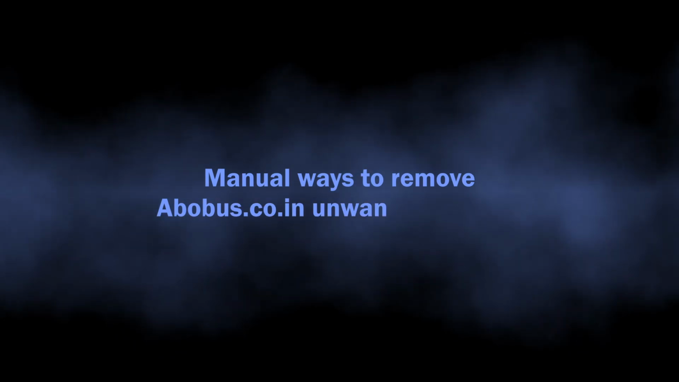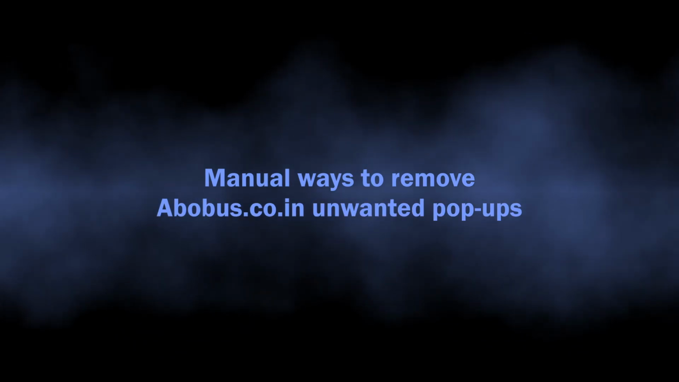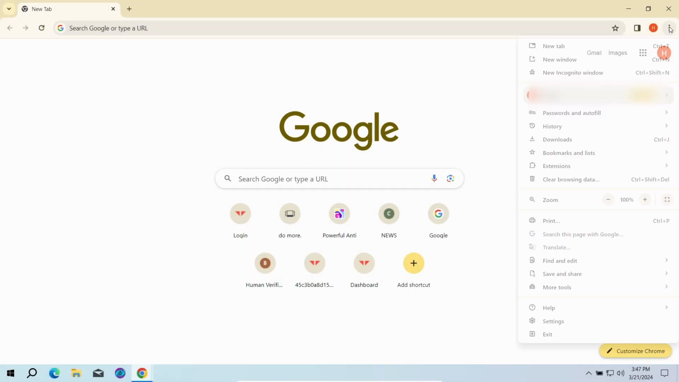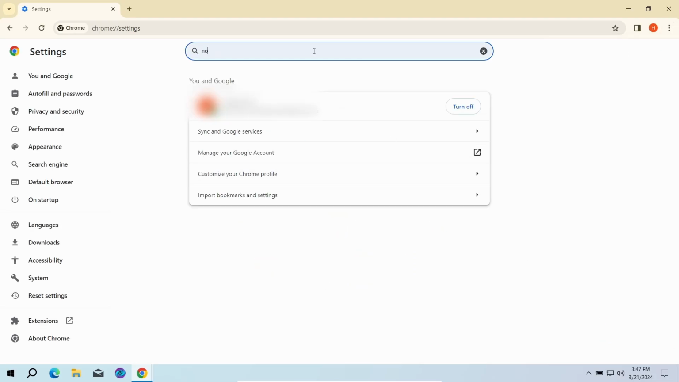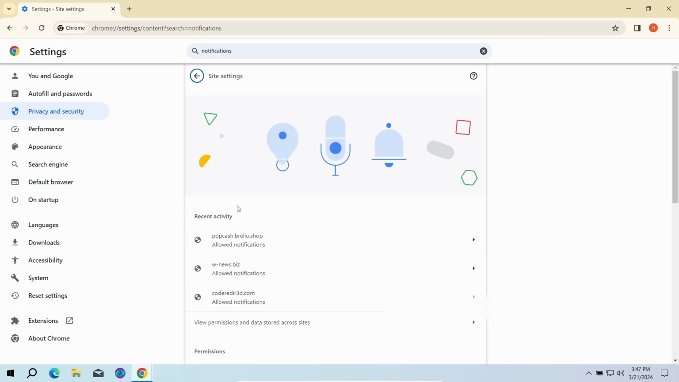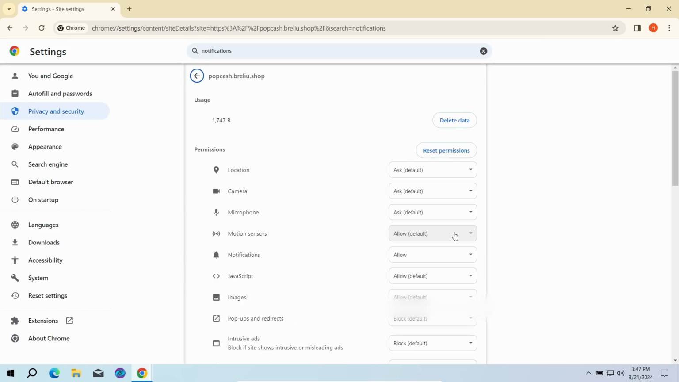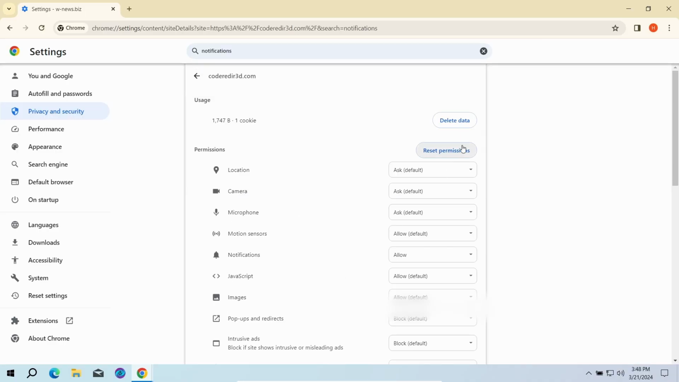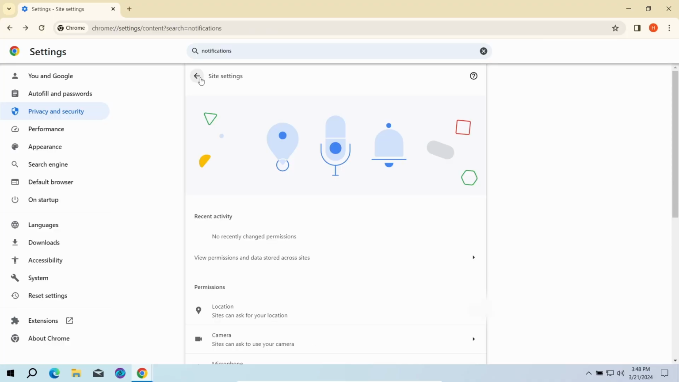You can also try to remove the push ads manually. The key reason why these pop-ups appear is the permission to send notifications for the AboBusCo.in website. To revert these permissions, go to the settings page of your browser and type notifications in the search bar. Here, go to site settings and click notifications once again. That will open the list of websites that are allowed to send push notifications. Here you need to remove every single entry. Once done, just restart the browser for the changes to take effect.